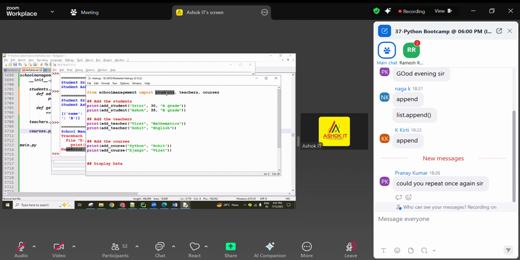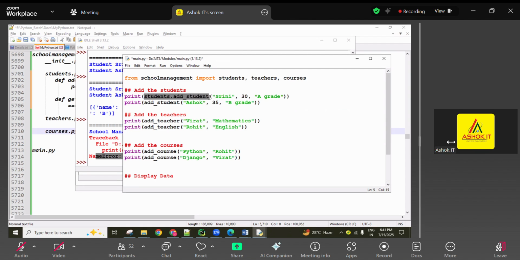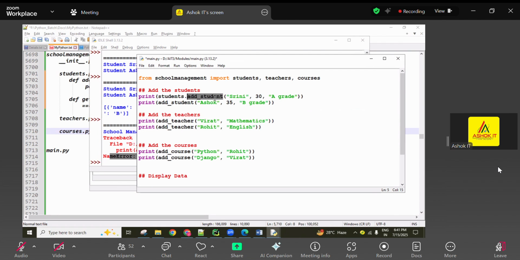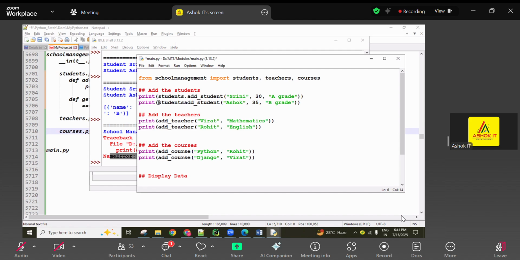Here I imported the module. If I'm importing a module, whatever property is in that module, if I want to use that property, module name dot property name is required. Module name dot property name. Without the module name I used it, and you all people blindly following. More than 50 people there, all people blindly watching, or else myself identifying or not checking.